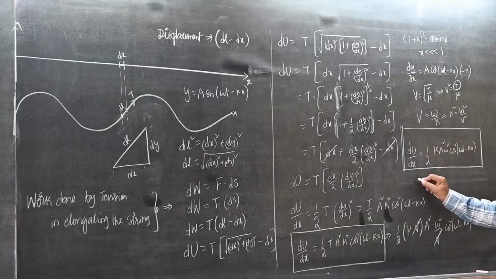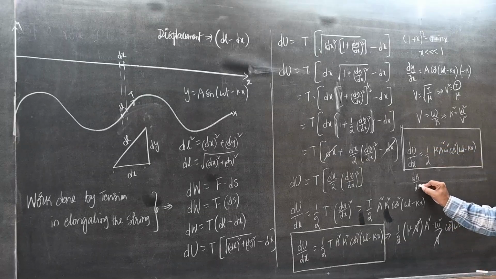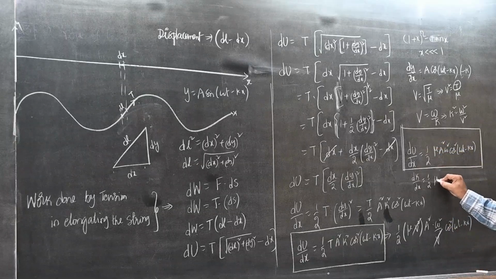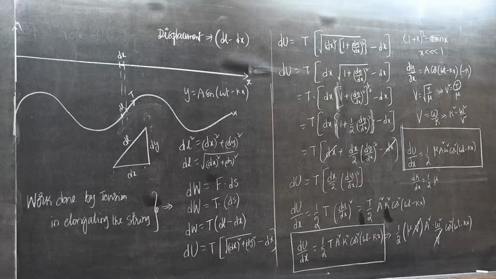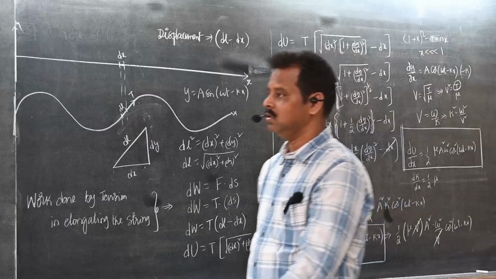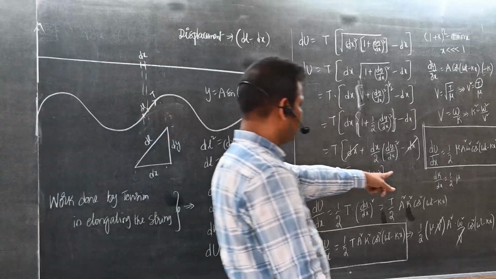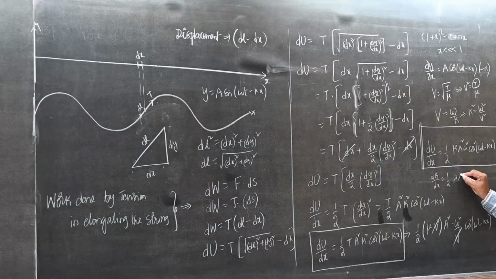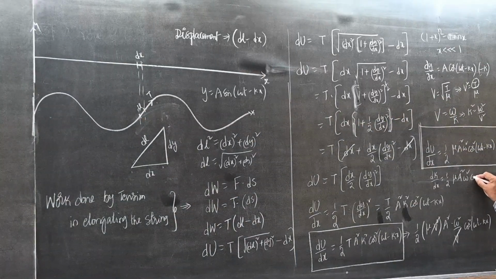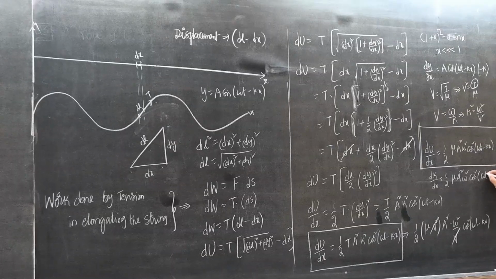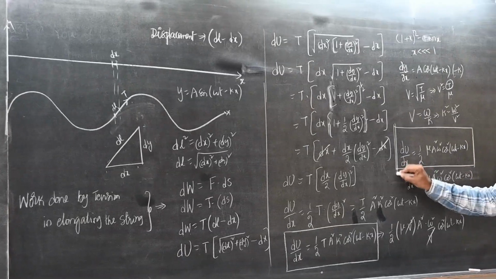What is dk by dx there? Half mu a square omega square cos square omega t minus kx. Mu is there, students.